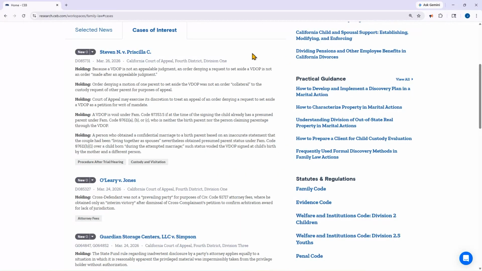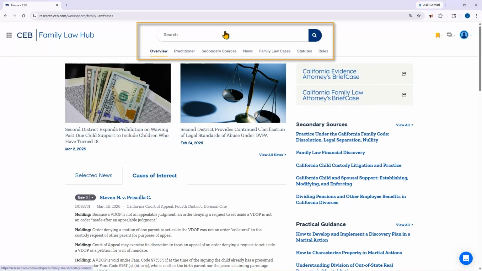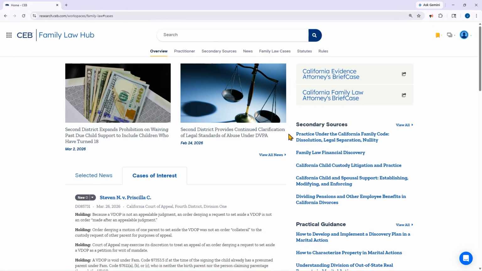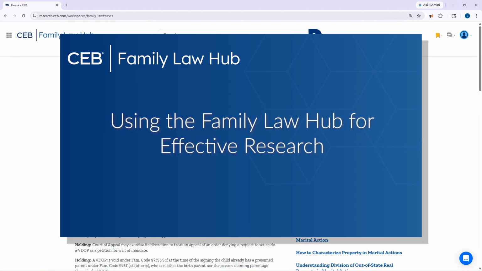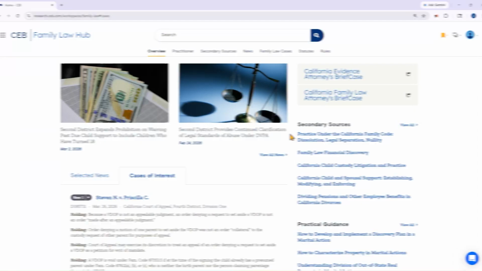Once you're up to date, thanks to selected news and cases of interest, dive into your research by entering a query, browsing our content, or using the quick links along the right. To learn more about how to research most effectively within the Hub, our next video in this playlist covers browsing and utilizing our advanced search capabilities.